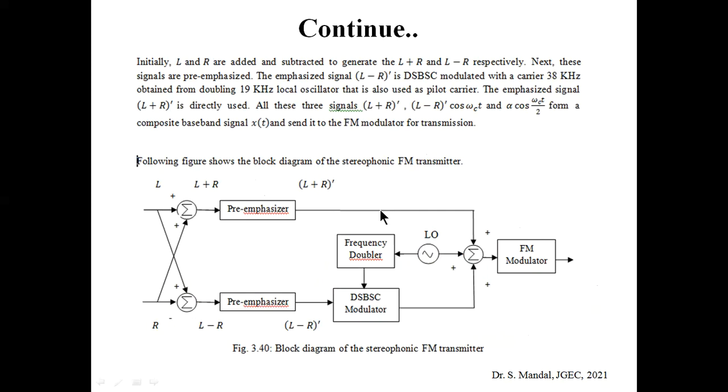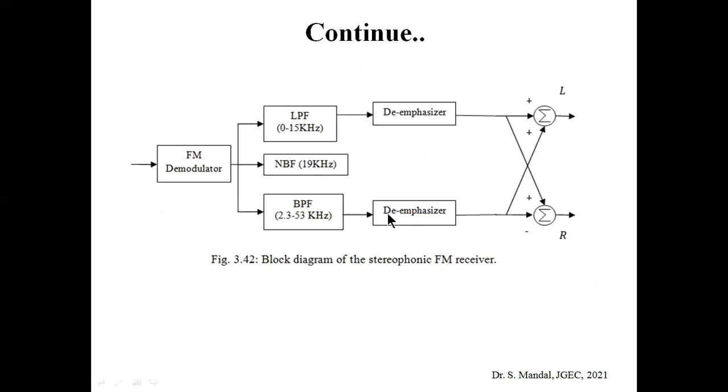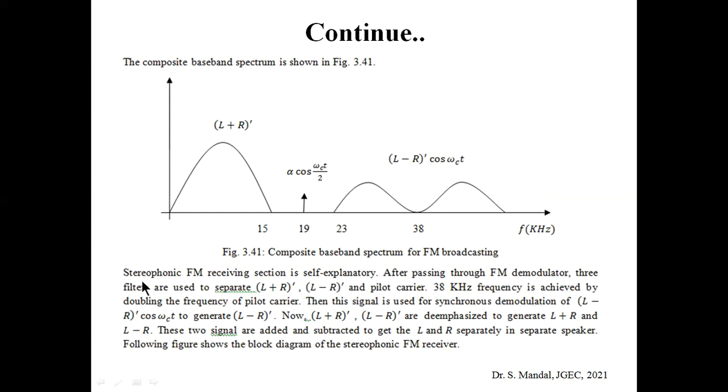Now, to get the L minus R dash from this signal, we are using this signal for the DSBSC demodulator. After that we are using the de-emphasis circuit. So we are getting here L plus R, and here L minus R, and after that by adding and subtraction we are getting L, and here we are getting R. Okay, so what is happening now? The stereophonic FM receiving section is self-explanatory.